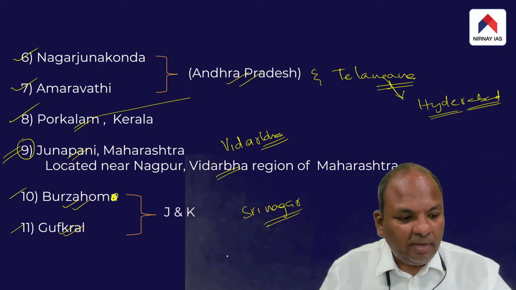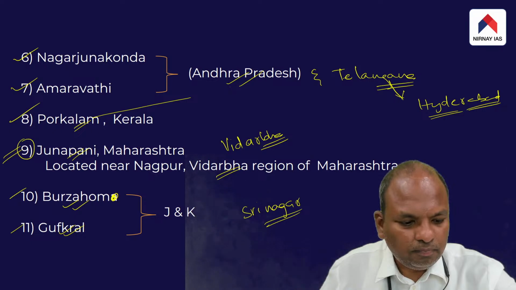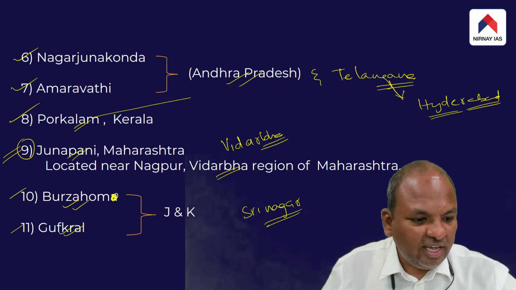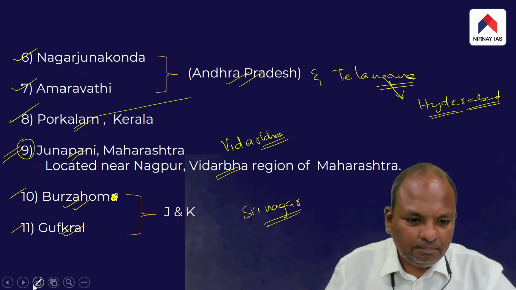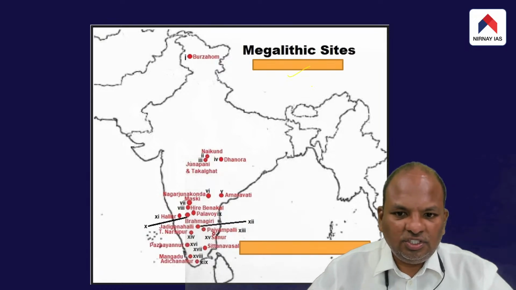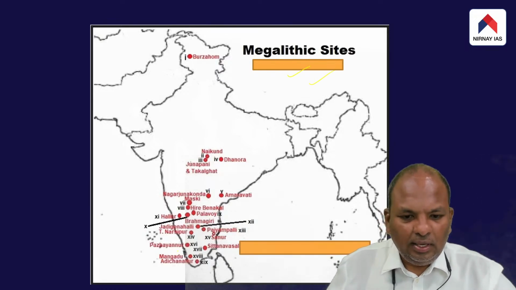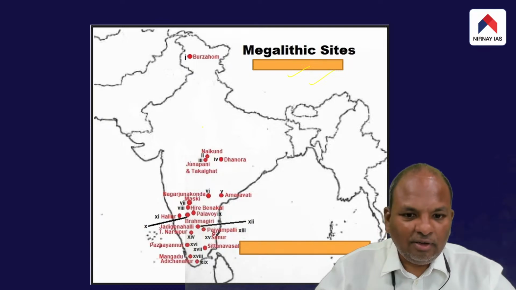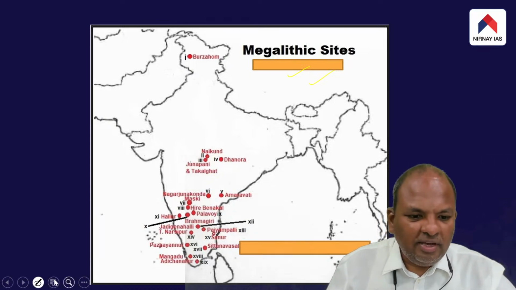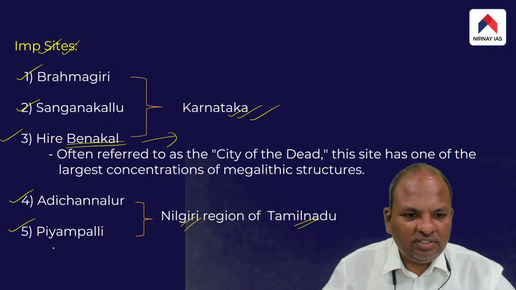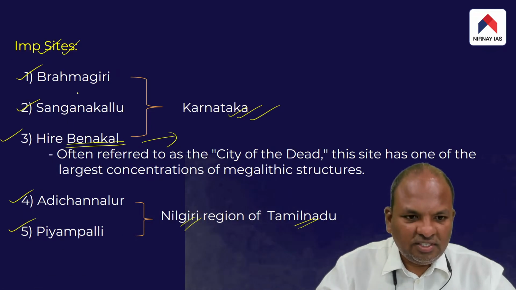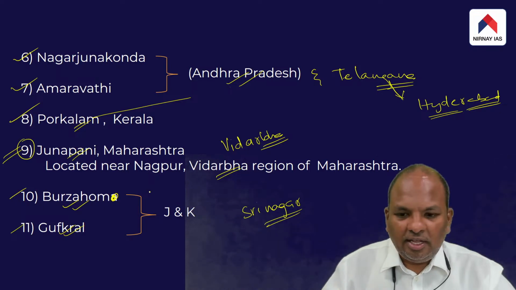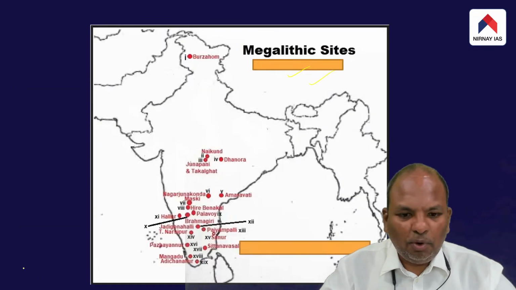I told you megalithic means huge stones. Megalithic refers to huge stones. These were the stones that were raised in memory of the dead people. So this is the geographical spread of the megalithic sites. In fact, in this particular slide, you will see even more sites, but kindly make it a point to remember the sites I have mentioned: Brahmagiri, the Karnataka sites, Tamil Nadu sites, Andhra and Telangana sites, then Maharashtra and Jammu Kashmir. These are very important sites.